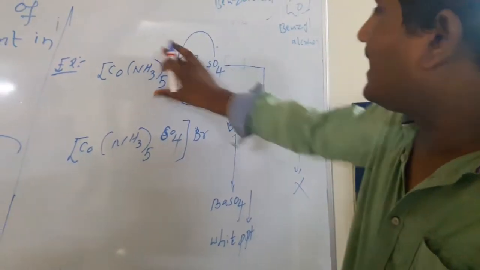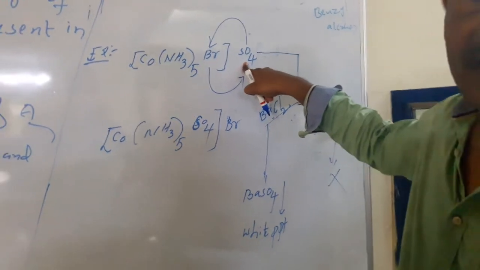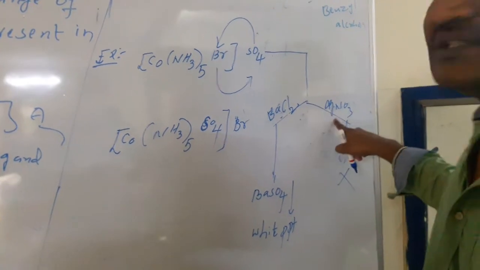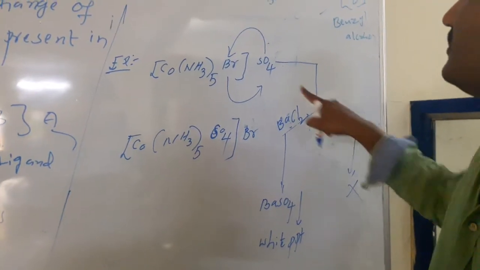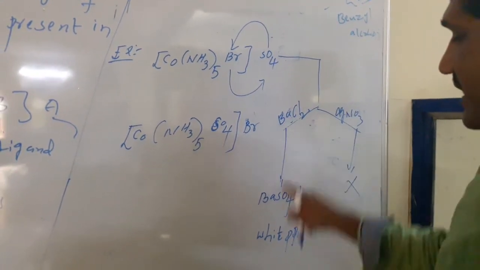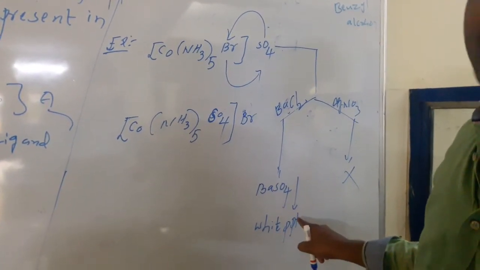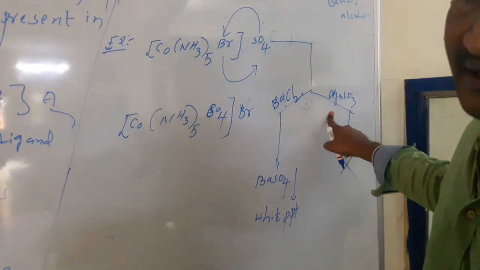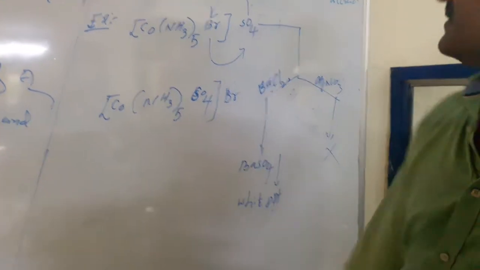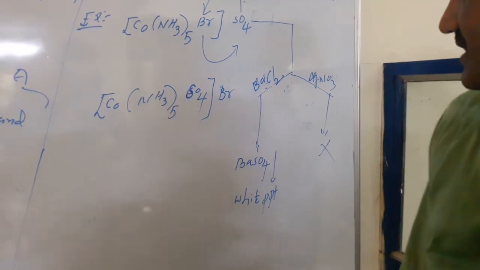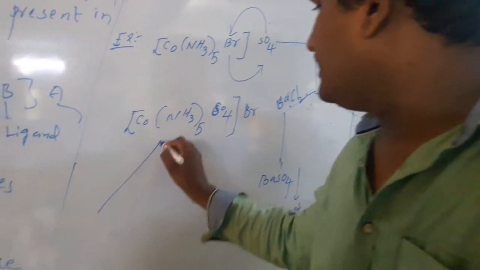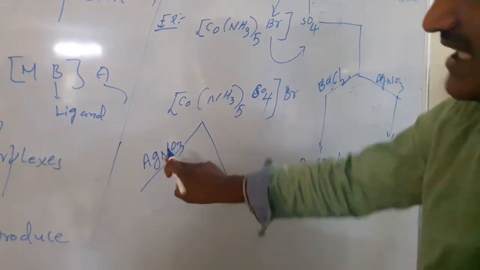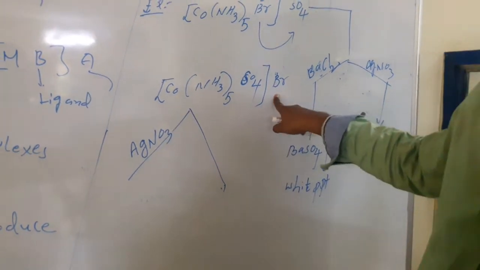This complex has sulfate as a counter ion, which reacts with barium chloride but not silver nitrate, forming white barium sulfate precipitate. The second compound reacts with silver nitrate, because silver nitrate only reacts when the counter ions are halogens.